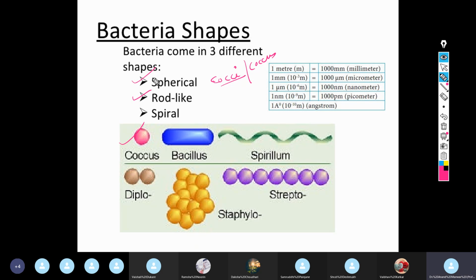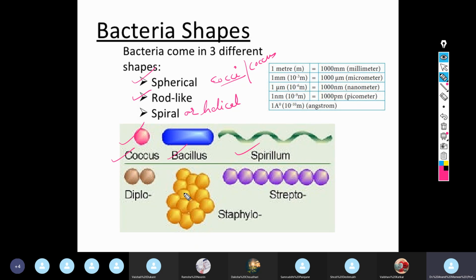So the first is spherical, the second is rod, and the third is spiral, or sometimes you may refer to it as helical. These are the three prominent shapes of bacteria: cocci, bacillus and spiral. Now the arrangement can be different.